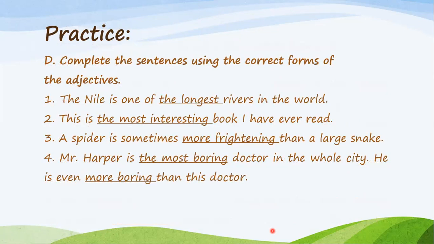So we have here the answers. The Nile, for example, is one of the longest rivers in the world. So the one of the longest, because I'm comparing a group of rivers together. This is the most interesting book I have ever read. Also comparing the book to all the books that I have read before. Then a spider is sometimes more frightening than a large snake. I'm comparing the spider to the snake. I'm comparing two things and I have than. So more frightening than the snake.